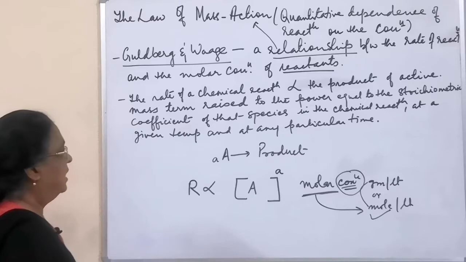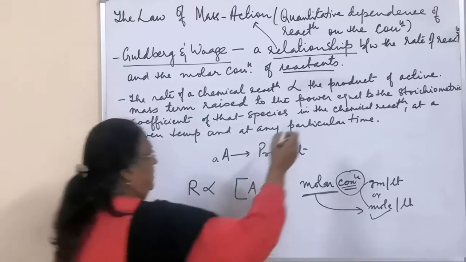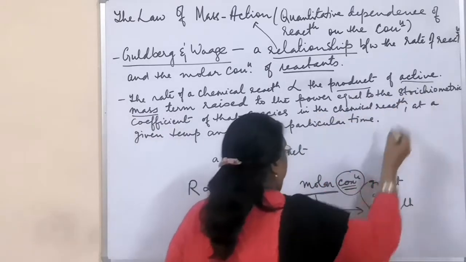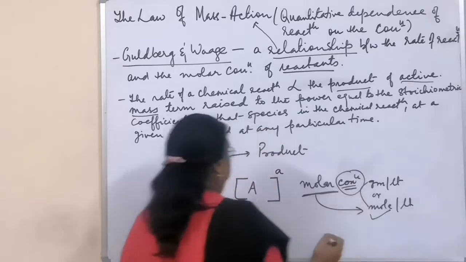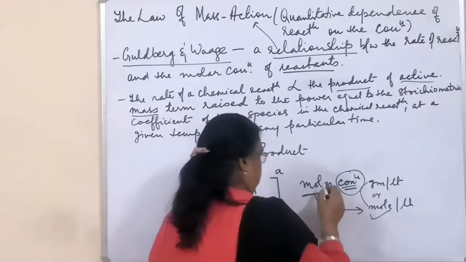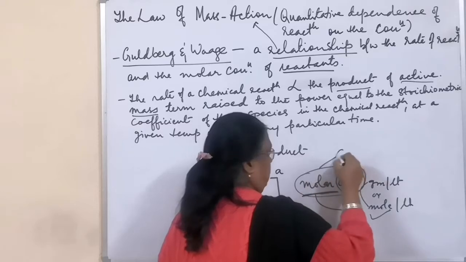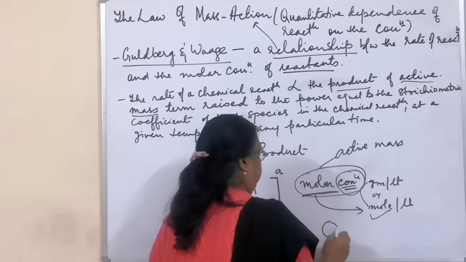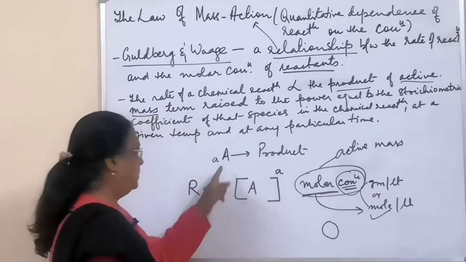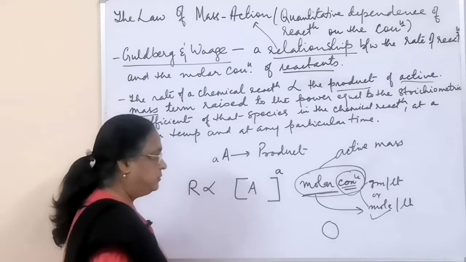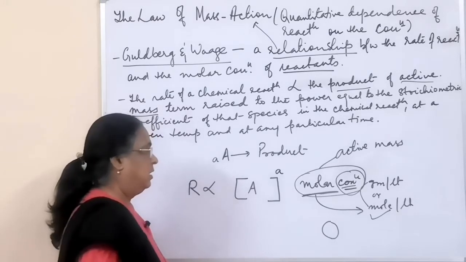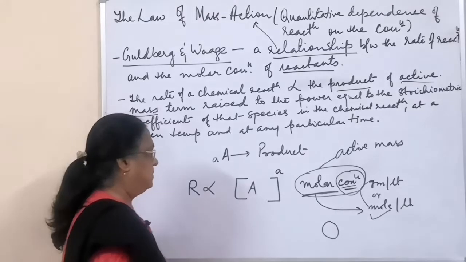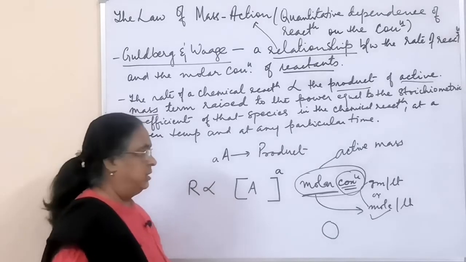So this is what the definition here. The rate of the chemical reaction is directly proportional to the product of active mass. This term I will explain to you. Active mass means molar concentration. Active mass means if you have this big piece of the reactant, and suppose it is having 10 grams weight, not necessarily the entire 10 grams will be undergoing the reaction.